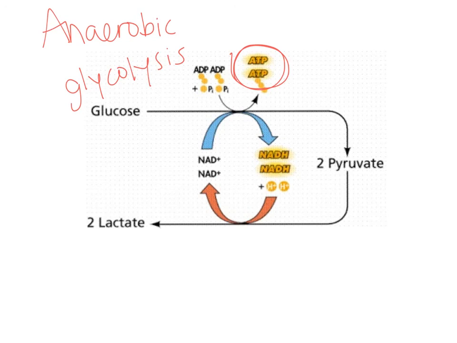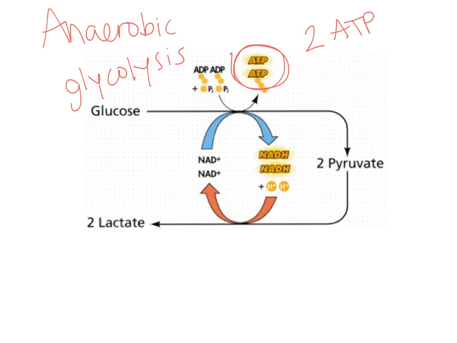So what happens is that NADH gets recycled, okay? So right here we have this recycling. So don't worry about what's happening there. Just know, oh, we need to recycle something. But when that happens, the pyruvic acid or that pyruvate has to be broken down a little bit more. So it's either broken down into lactic acid in animals or ethanol in yeast and plants. And you're probably familiar with the effects of lactate or lactic acid in your muscle cells because that's what causes muscle cramping. So to summarize, anaerobic respiration, we only get 2 ATP.